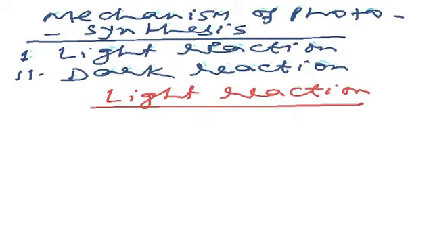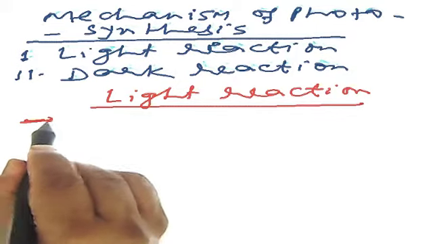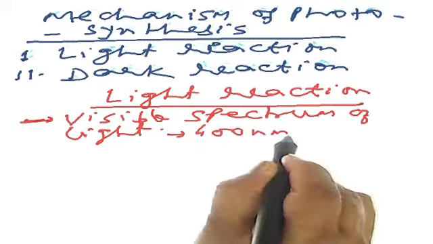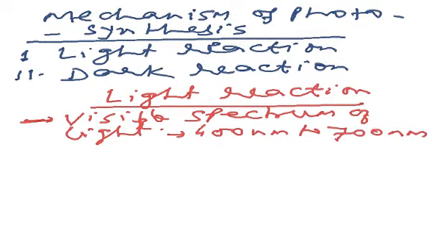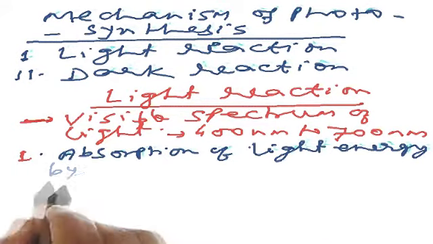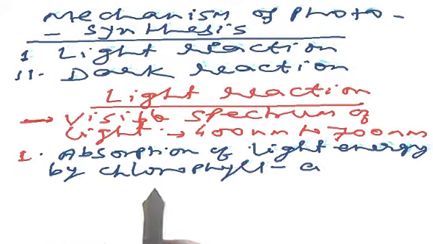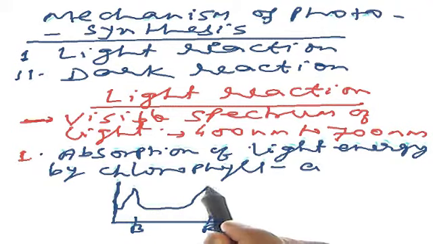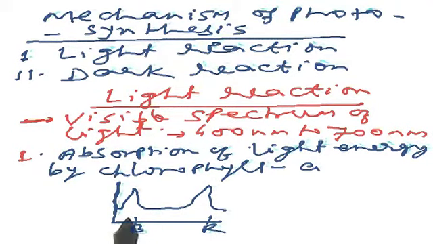We know that photosynthesis occurs in the visible spectrum of light. The wavelength of the visible spectrum of light is 400 nm to 700 nm. The main steps of photosynthesis are: first one, absorption of light energy by chlorophyll A molecule. Mainly light is absorbed in the blue and red spectrum of light. Suppose this is the blue light and this is the red light. So chlorophyll A absorbs light in blue and red spectrum of light.